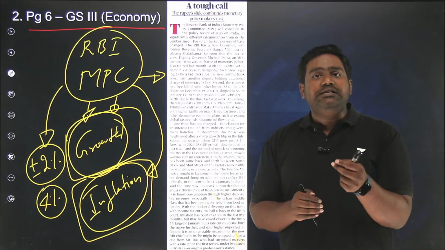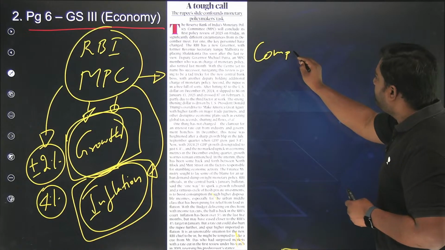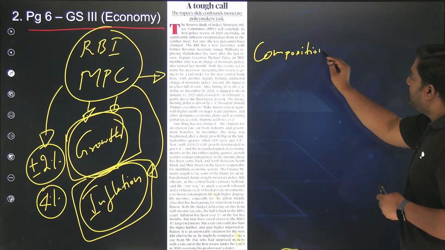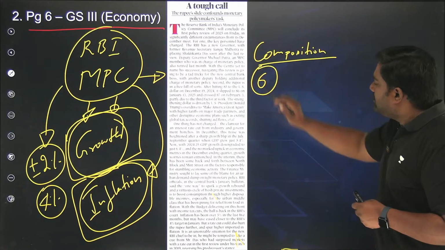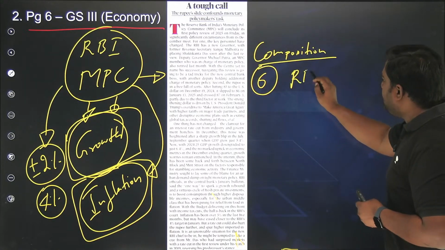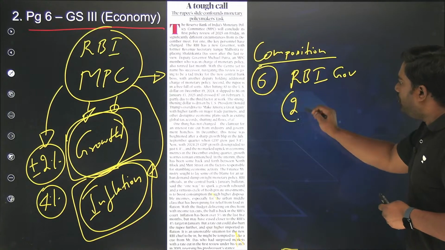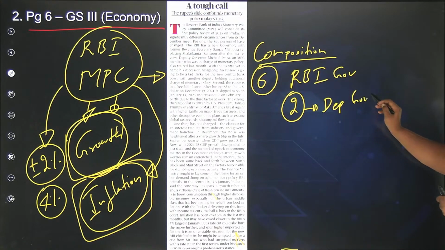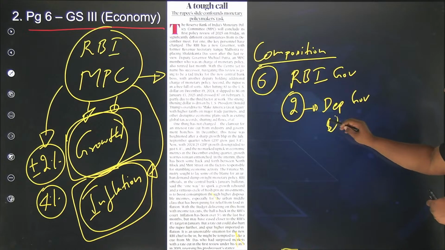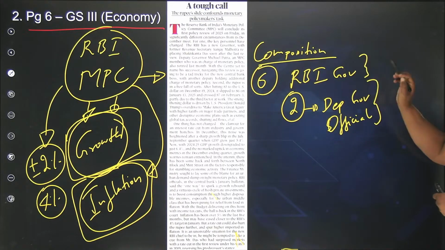So, you need to understand the composition as well, the composition of the Monetary Policy Committee from a prelims perspective. The Monetary Policy Committee consists of 6 key officials. It's headed by the RBI governor with 2 officials from RBI, including the deputy governor and another senior official responsible for the monetary policy within the RBI.